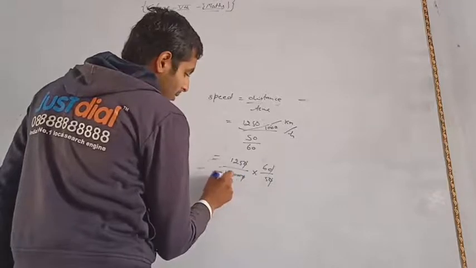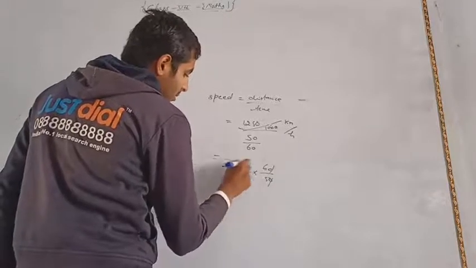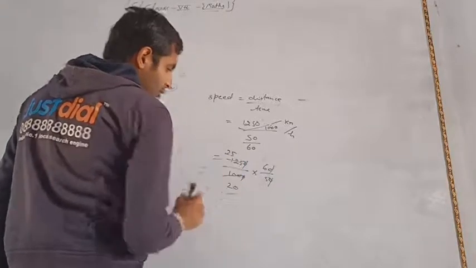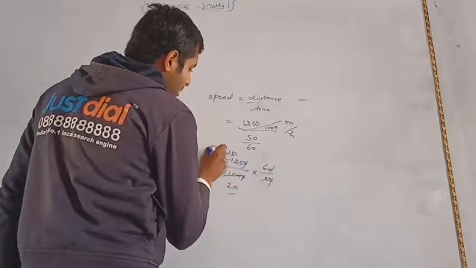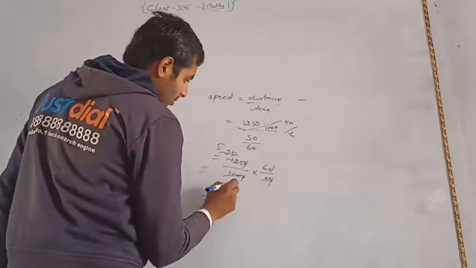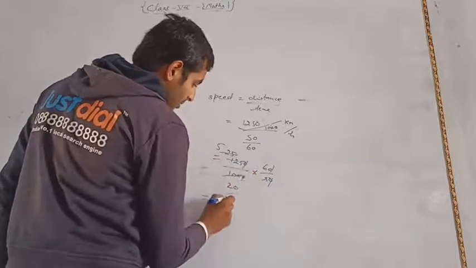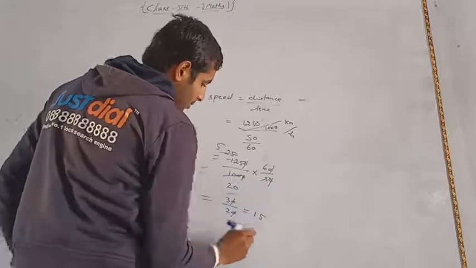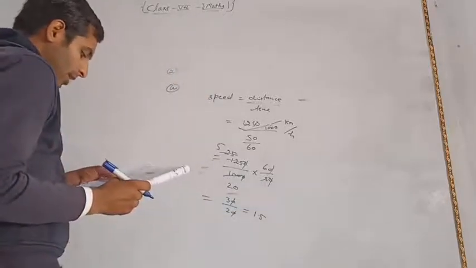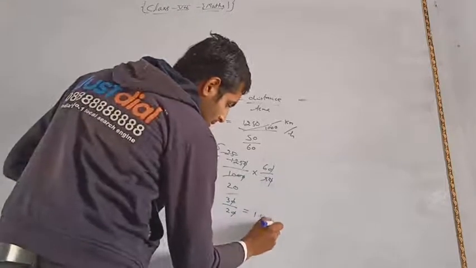Here 5 twos are 10, 5 fives are 25, then 5 into 6 is 30 upon 20. Zeros cancel, then the answer is 1.5 kilometer per hour.